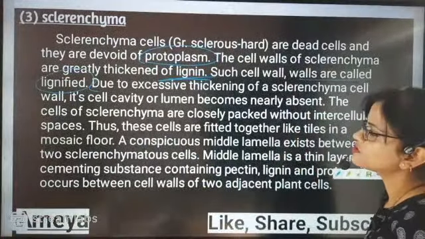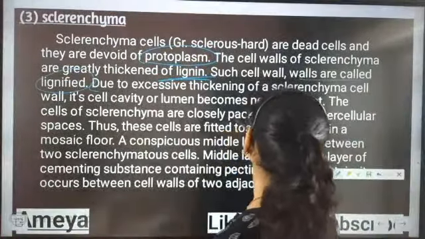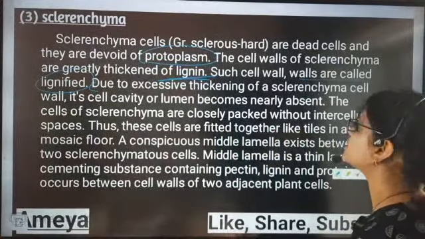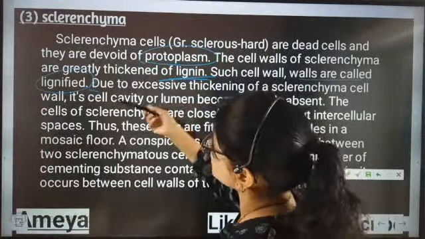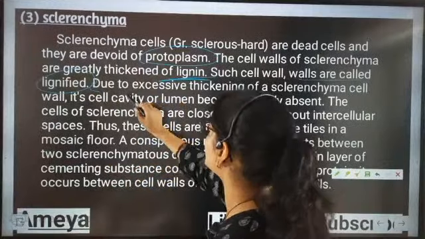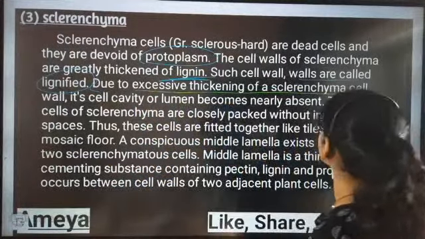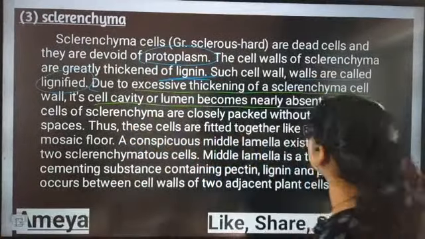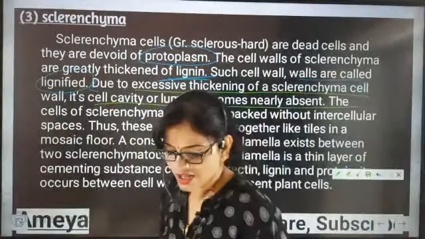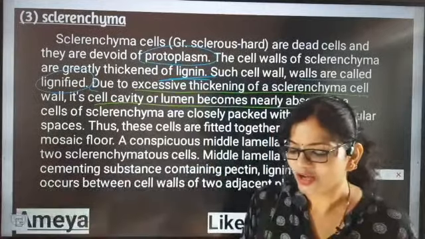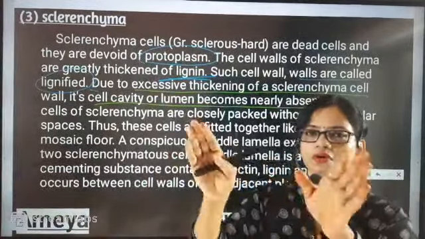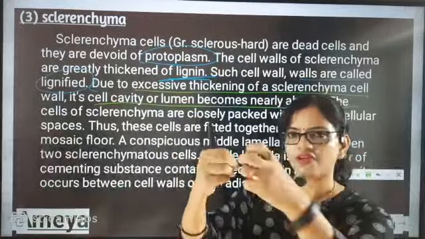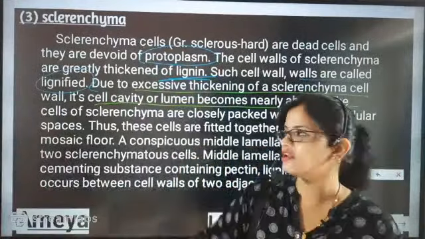So now, sclerenchyma cells are closely packed. The next important point about sclerenchymatic tissues is that they have lignified cells. Due to excessive thickening of the sclerenchyma cell wall, its cell cavity or lumen becomes nearly absent. So there will be no cell cavity, which means there are no gaps in between them. They are very hard and stiff.